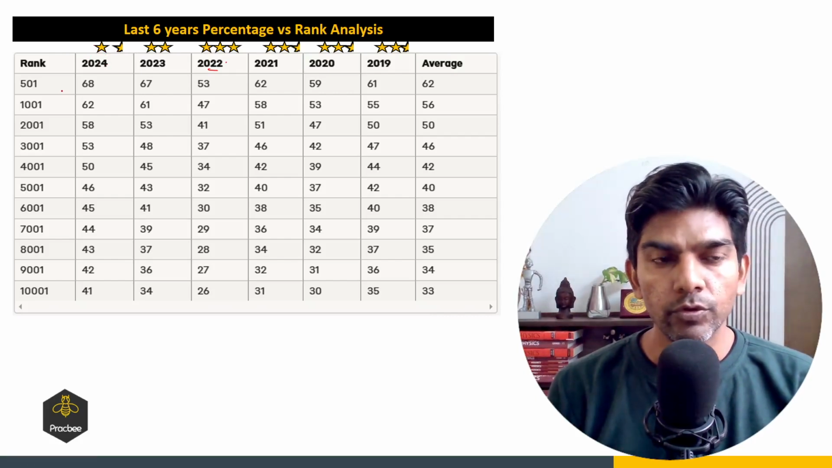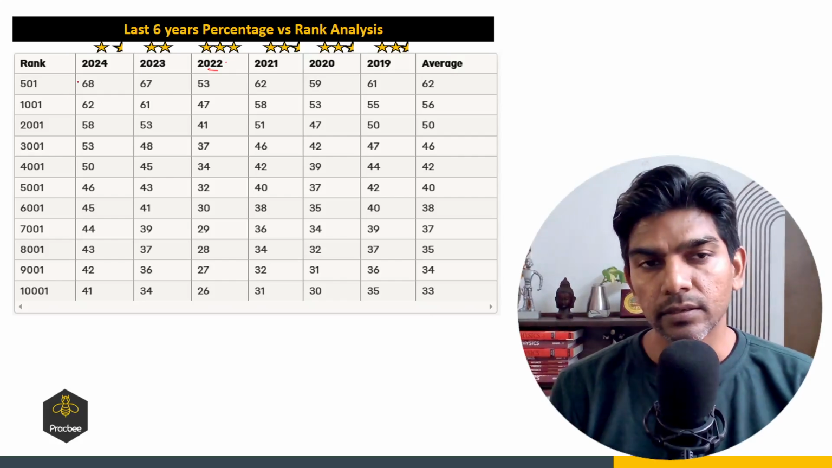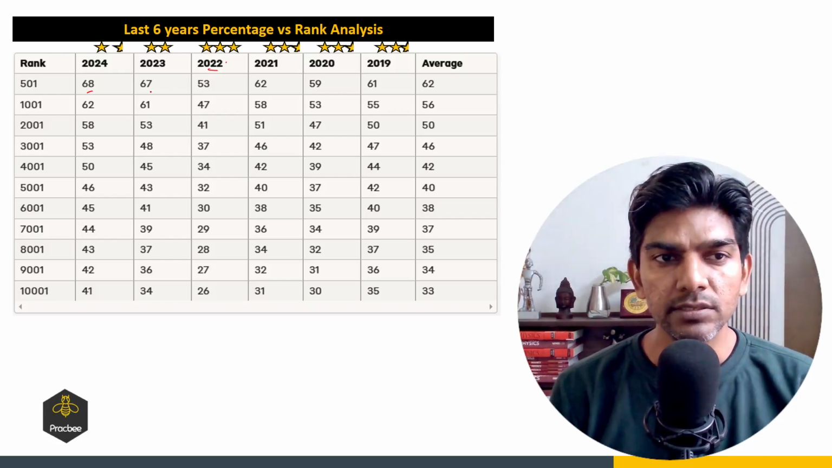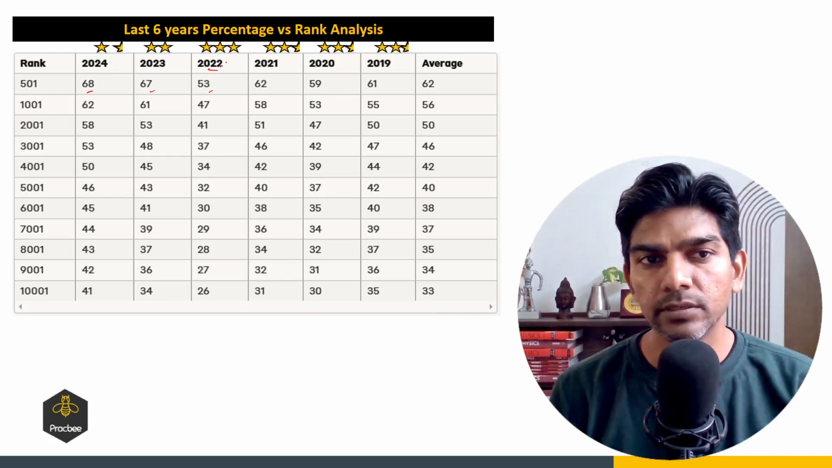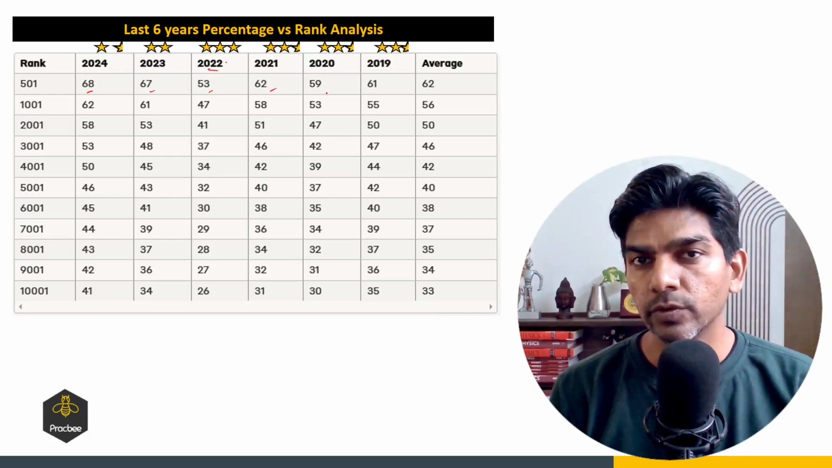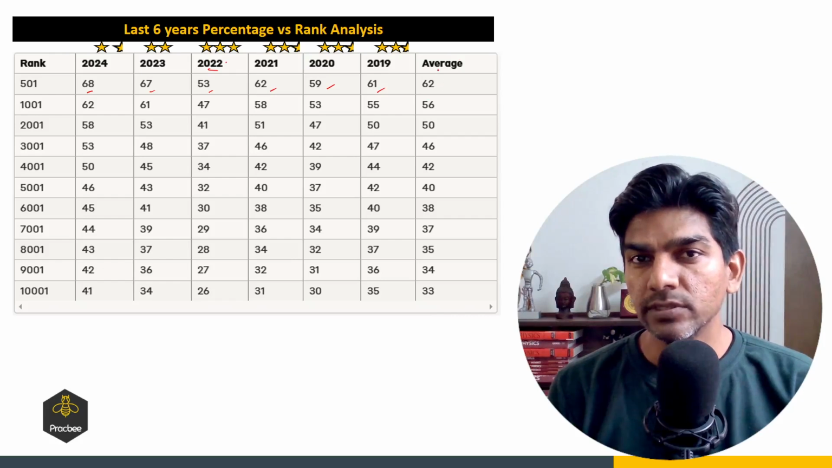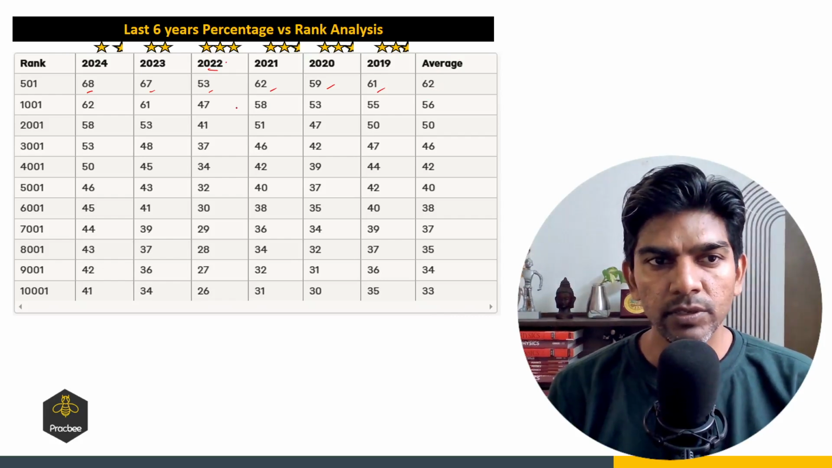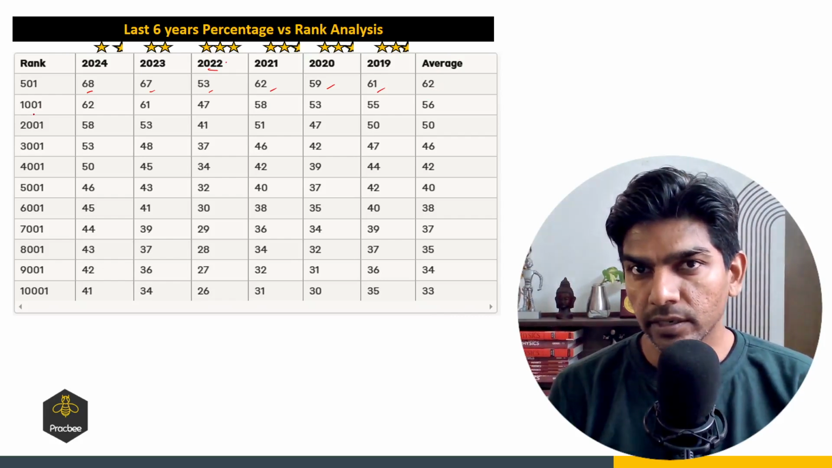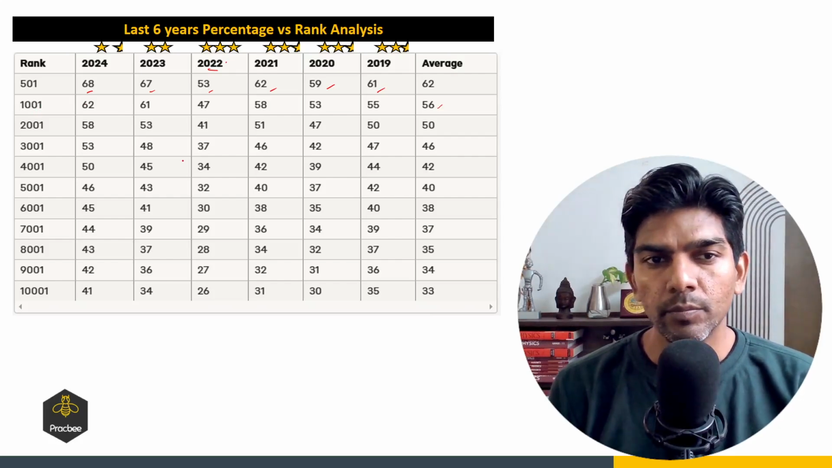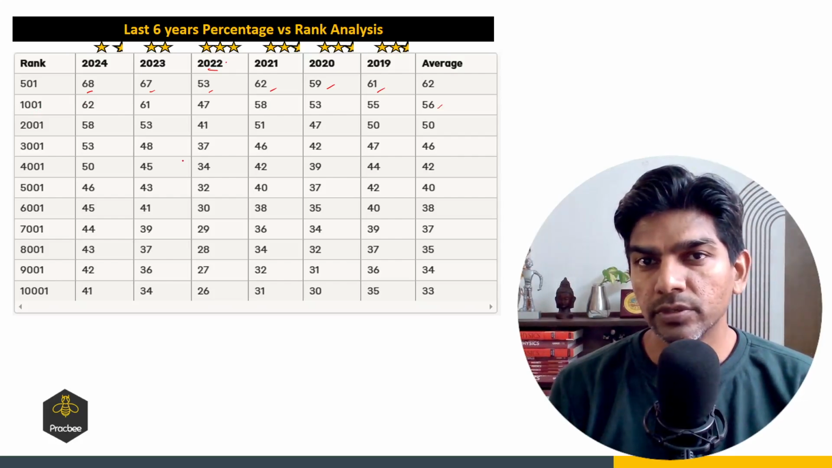So if you want to score under 500 rank, we can clearly see the percentage. So 68% of marks were required in 2024, 67 in 23, 53% in 22, 62 in 21, 59% in 20, and 61% in 19. So on an average 62%, right? Similarly, if you are targeting under 1000 rank, you have to aim for 56%. But again, it depends upon the difficulty of the exam.